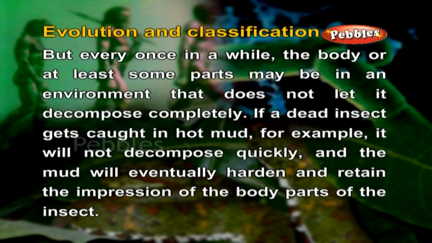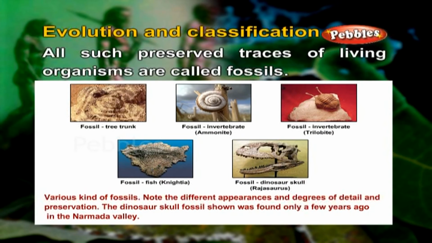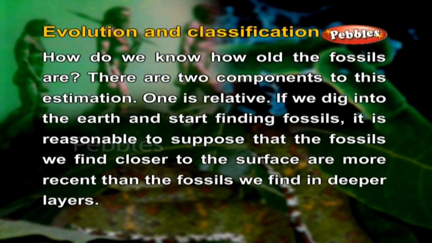If a dead insect gets caught in hot mud, for example, it will not decompose quickly and the mud will eventually harden and retain the impression of the body parts of the insect. All such preserved traces of living organisms are called fossils. How do we know how old the fossils are? There are two components to this estimation.